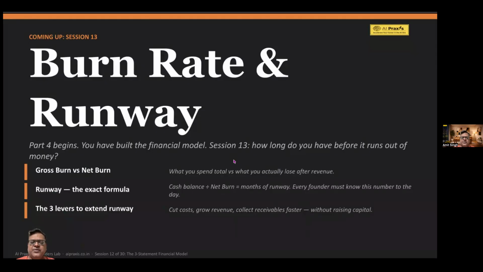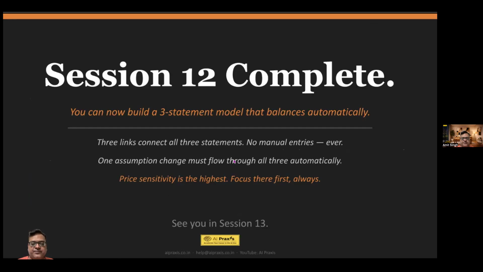And we will use the runway exact formula. Runway equals cash balance divided by net burn, and this gives you the number of months your startup can survive. And 3 ways to extend runway without raising capital: you can cut costs, increase revenue, and collect receivables faster. By the end of the next session, you will know exactly how long your startup can survive.